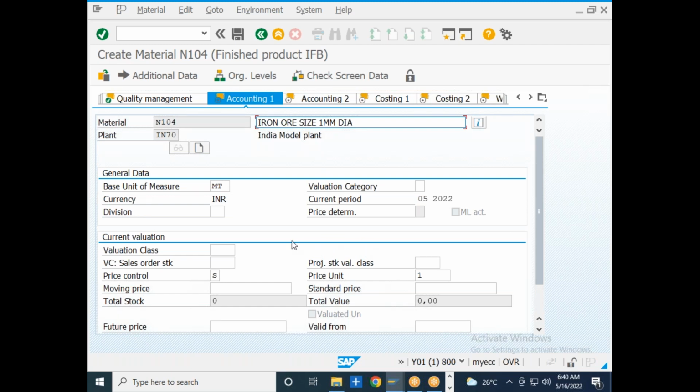In the financial data, as we discussed, SAP materials management is an integrated package. If I am doing any transaction in SAP materials management, it will impact the finance module, right?